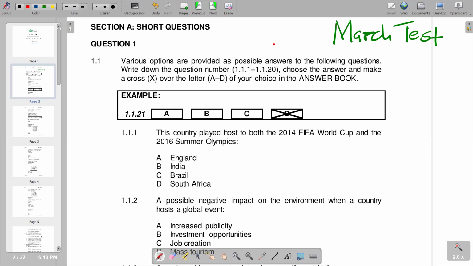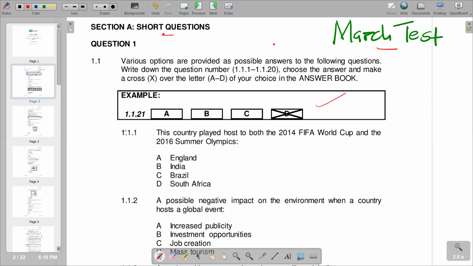In this video, we want to look at a March test, and we are going to look at Section A on that question paper, that is short questions. So we're going to start with the multiple choice section, which is 1.1. And our question reads: various options are provided as possible answers to the following questions. Write down the question numbers, that is 1.1.1 to 1.1.20. Choose the answer and make a cross X over the letter A to D of your choice in the answer book. So you're given how to present it in your answer book.